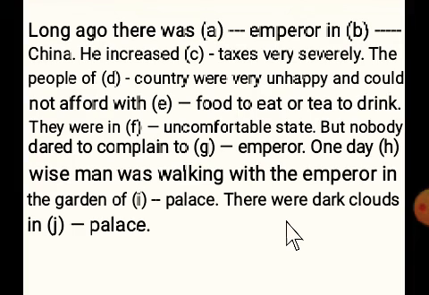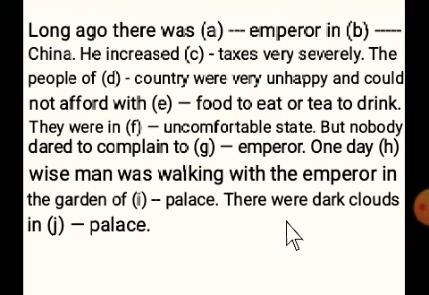The people of dash country, here country means a particular country, so we have to use the here. Were very unhappy and could not afford food. With food here no article is necessary. To eat or tea to drink. They were in dash uncomfortable state.